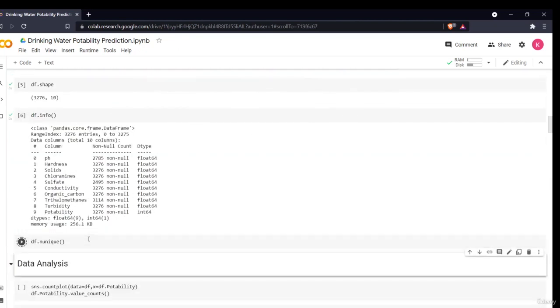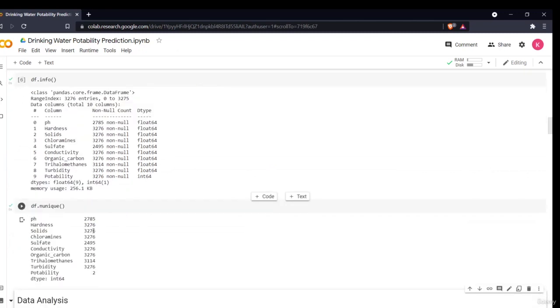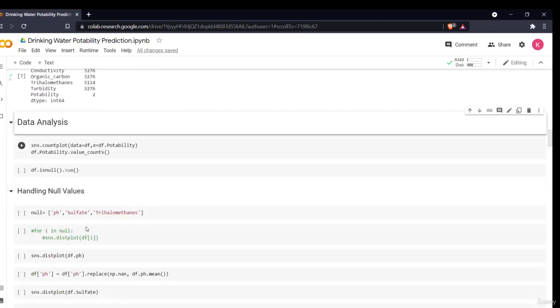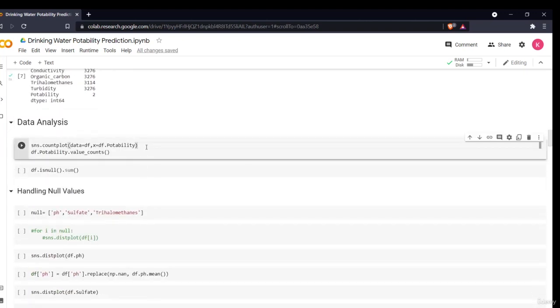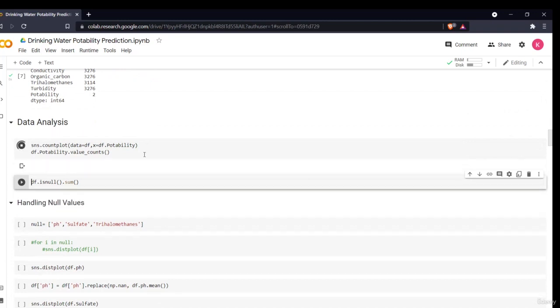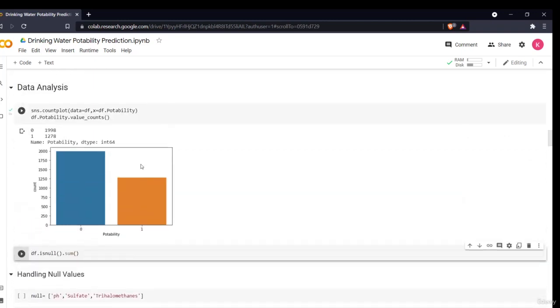Then we'll check the number of unique values. As I mentioned, this is of no use because we have no categorical data. All the data is numerical, so all the values will be distinct. So now let us do some data analysis. First, we'll see the count plots to see if the data is imbalanced or not.